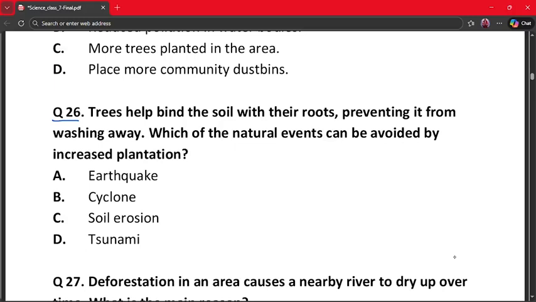The correct answer is soil erosion, because roots bind soil. This prevents soil erosion, and trees cannot stop earthquakes or tsunamis. So option C is the correct answer.